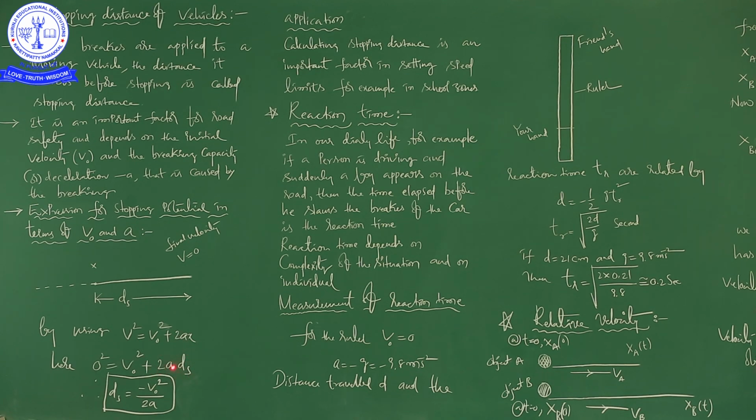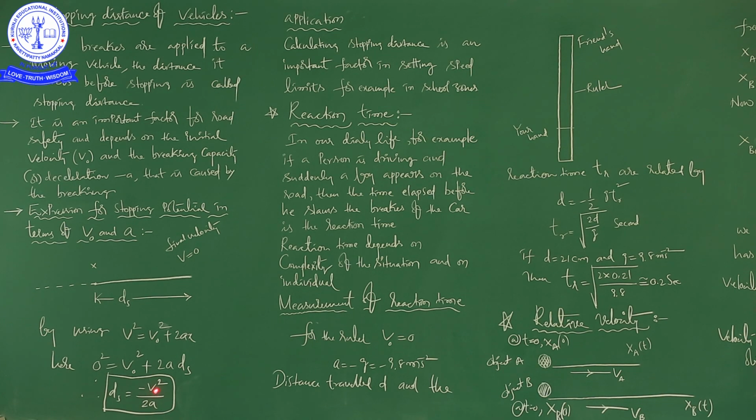Here a is the acceleration or deceleration, depending upon the situation, and ds is the stopping distance. Taking v naught square to the other side, mathematically we can write ds is equal to minus v naught square by 2a. This is the stopping distance.